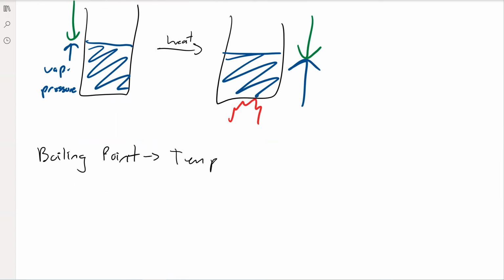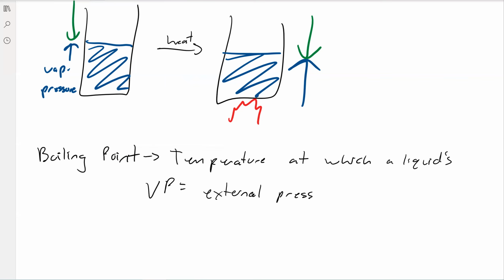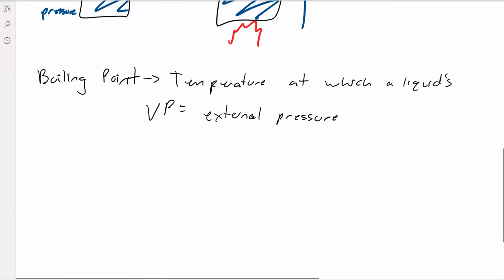So the boiling point is the temperature at which a liquid's vapor pressure is equal to the external pressure, which is most oftentimes our atmosphere.